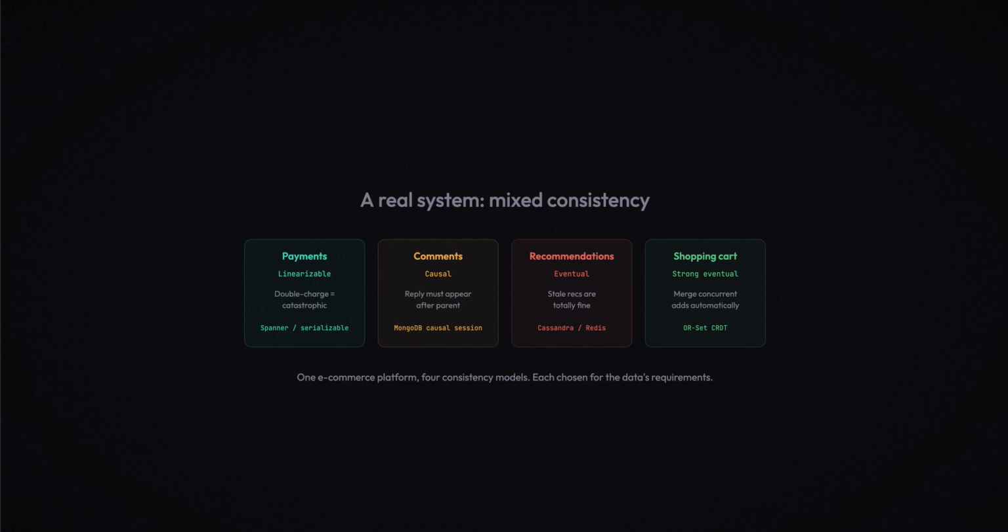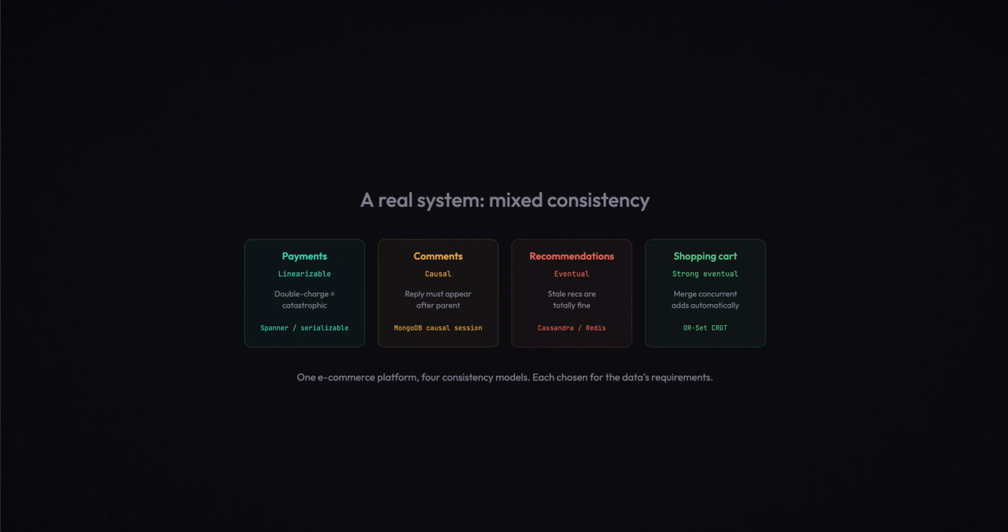Here's how this looks in practice. Imagine an e-commerce platform with 4 different data domains. Payments, linearizable. A double charge is catastrophic. Use Spanner or serializable isolation. Pay the latency cost. Comments, causal. A reply must appear after the parent comment for every user. Use MongoDB with causal sessions. It's cheap enough and prevents the reply before question anomaly.